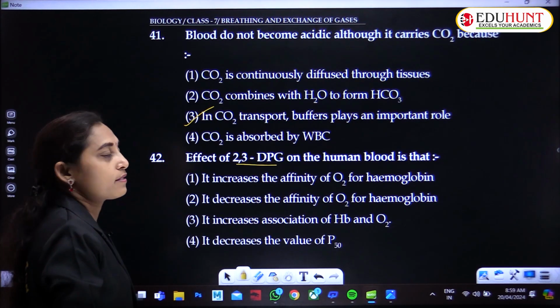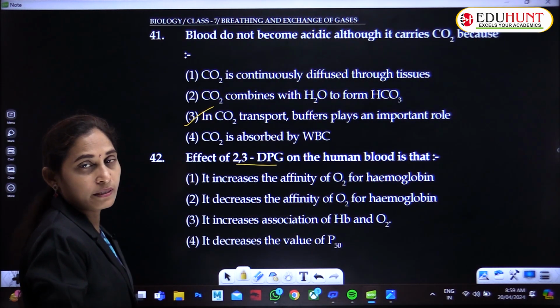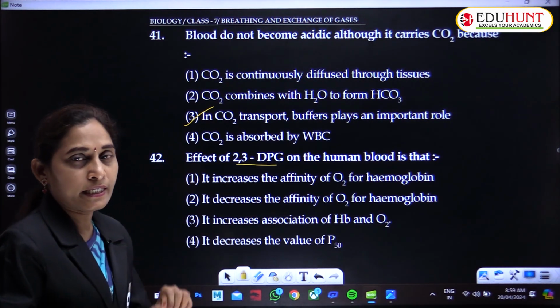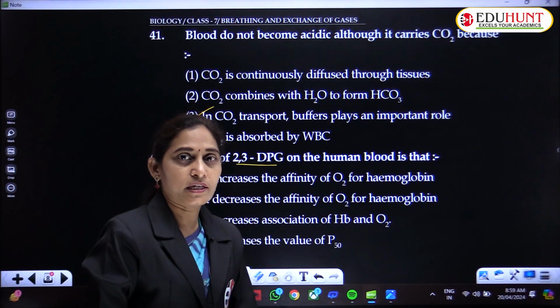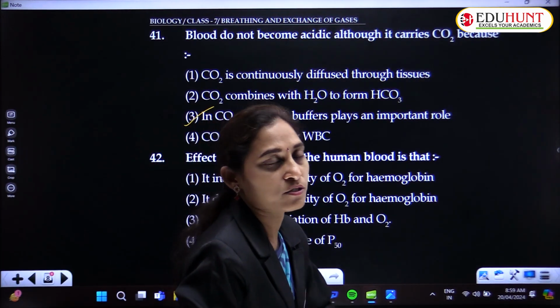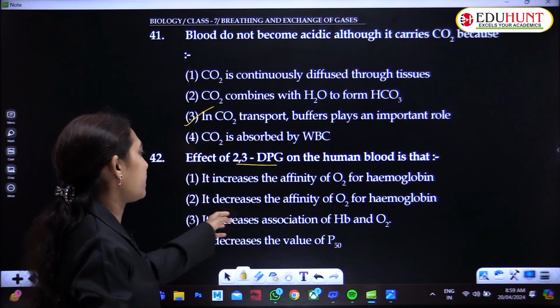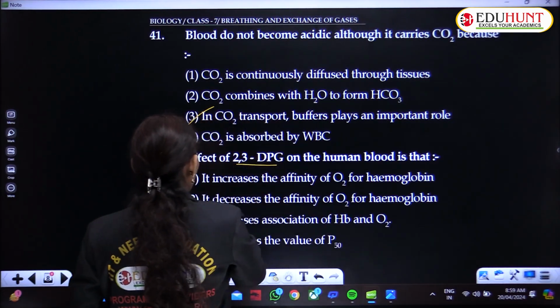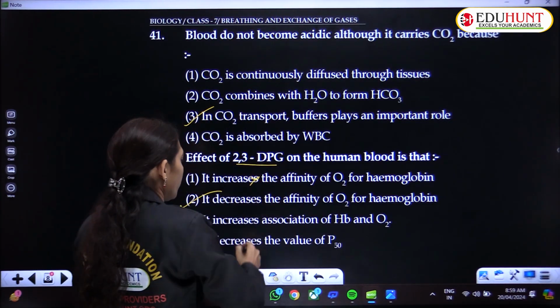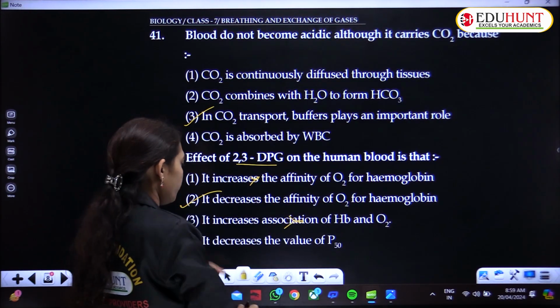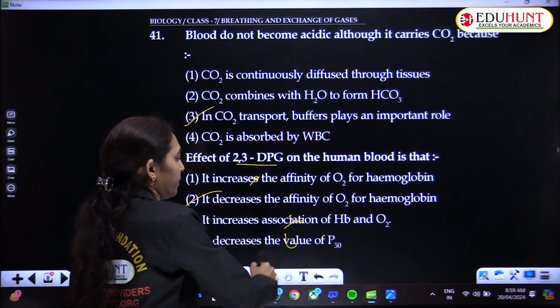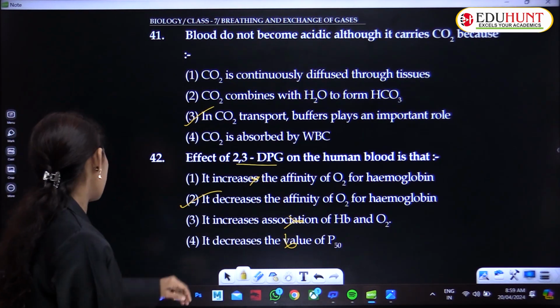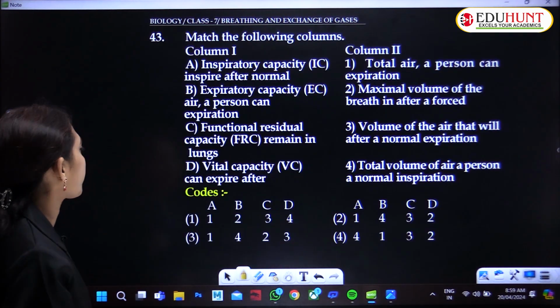Ultimately, it reduces the affinity of hemoglobin towards oxygen. It does not increase association. And it decreases the value of P50. So the second one is the correct option.